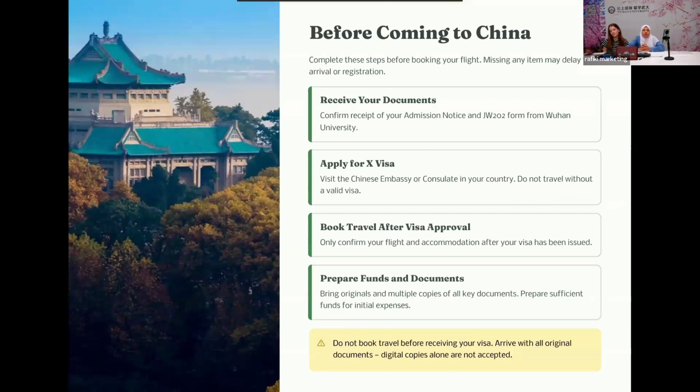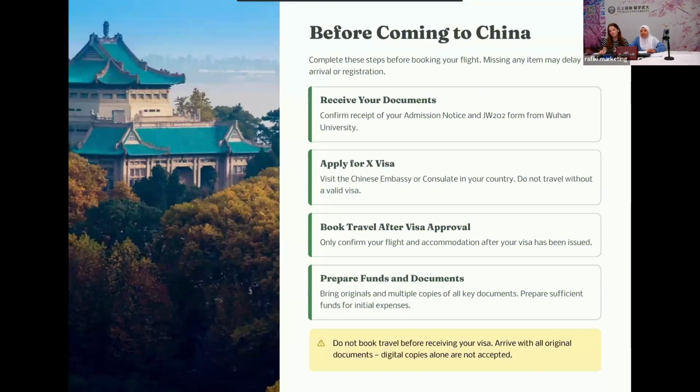What should I do before coming to China? You have to follow these steps before booking your flight. If you miss any one, we can guide you. So make sure you have received your admission documents and the JW form, sent to you from Wuhan University. Then apply for an X visa. You have to visit the Chinese embassy or consulate in your country. Don't travel without a valid visa.